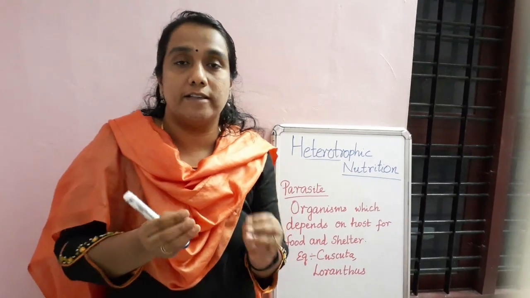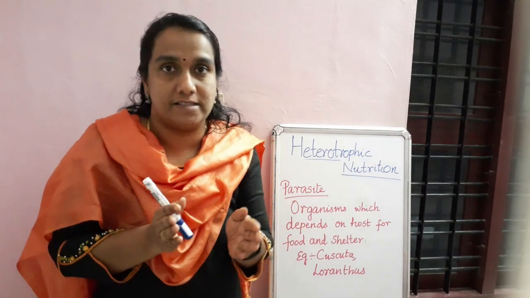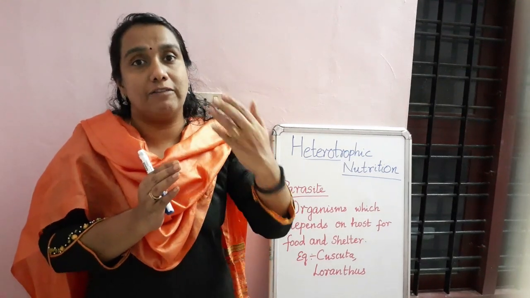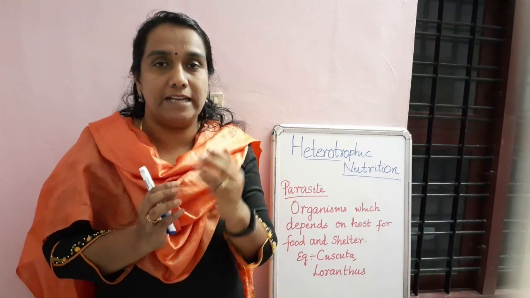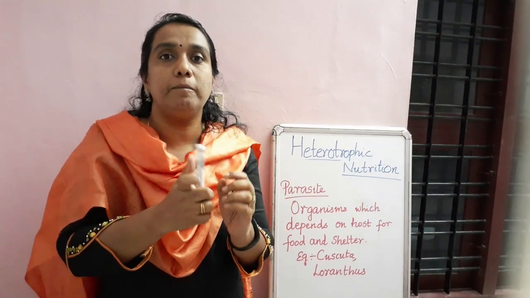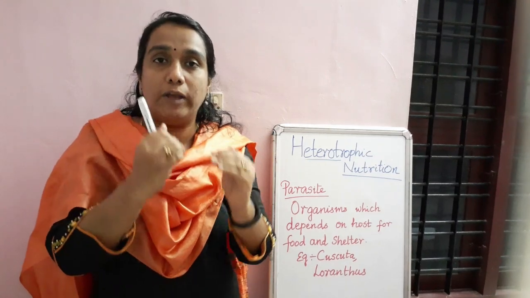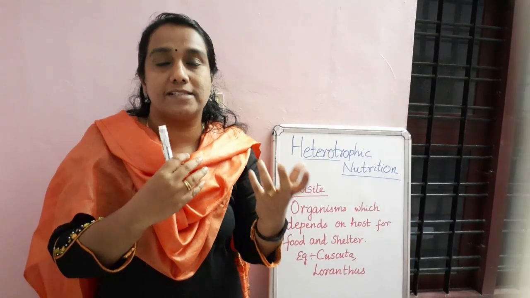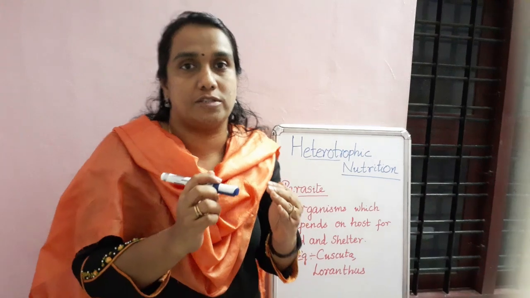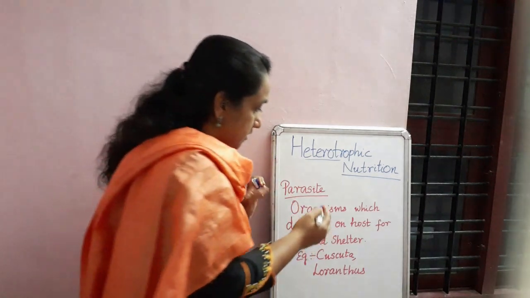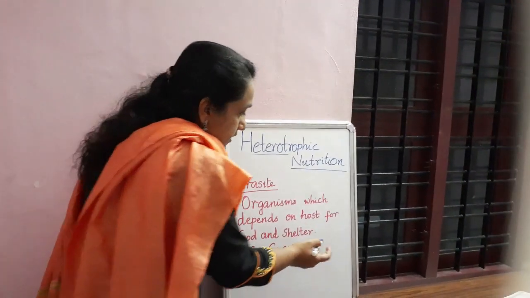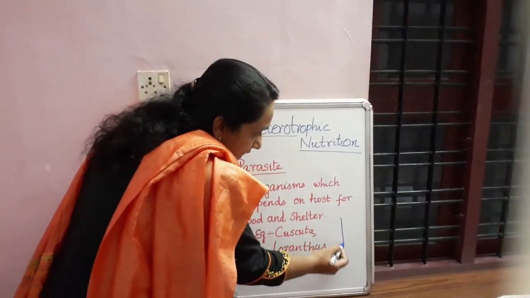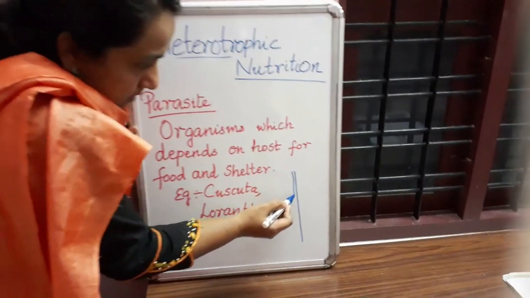Now when we look at plants, some plants live upon other plants. One example is Cuscuta. It is a climber. It will climb on another plant. The plant on which it is climbing is known as the host. Now I am drawing one picture. Suppose this is a plant.